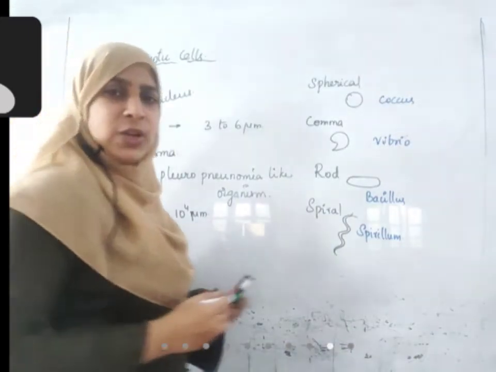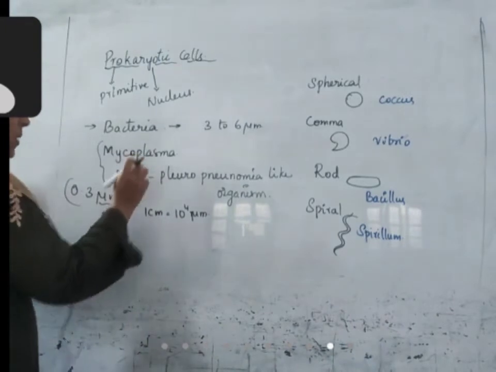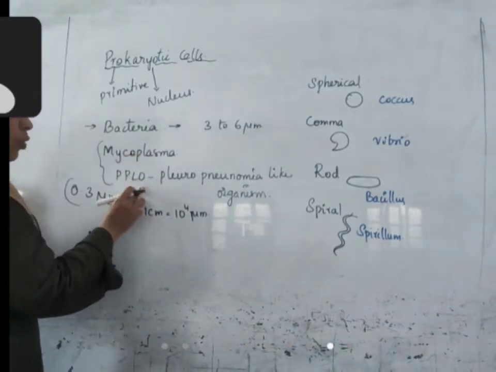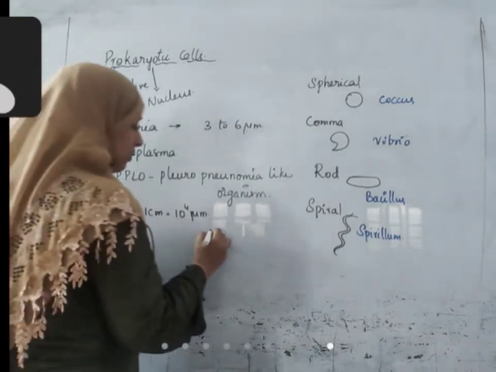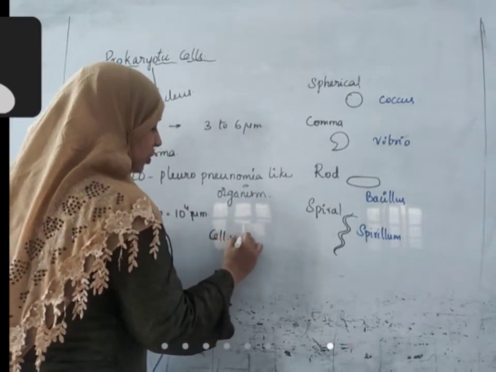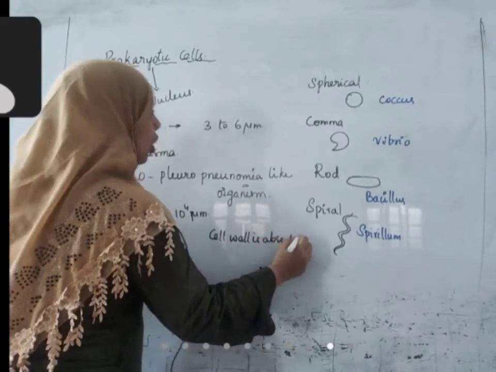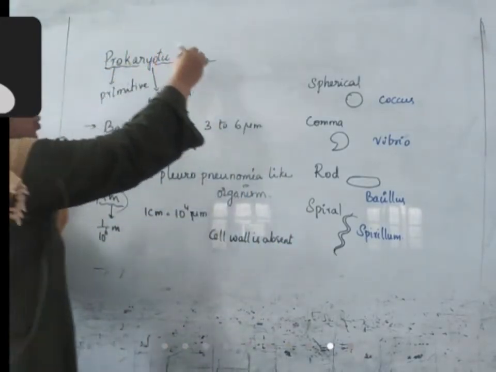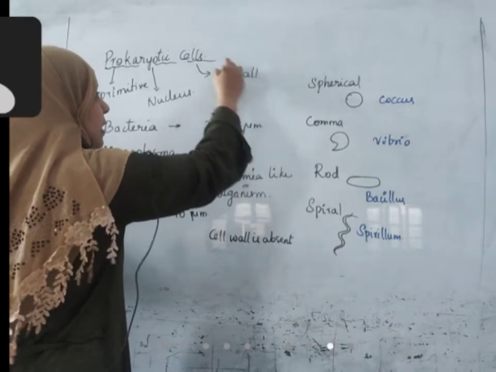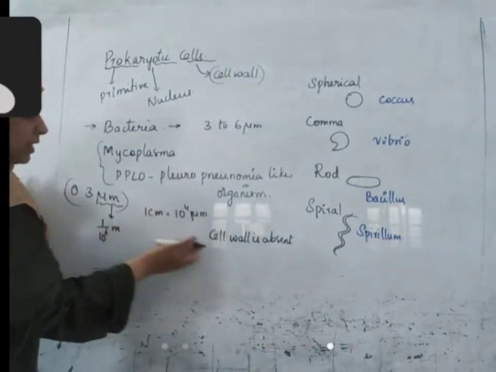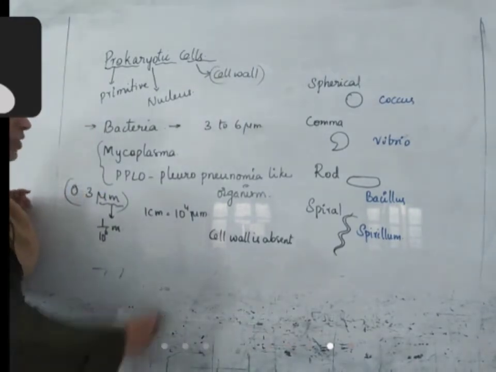So in prokaryotes, we have these different shapes, and mycoplasma or PPLO are more different compared to bacteria because they do not even have a cell wall. I told you already that all prokaryotic cells have a cell wall, but in the case of mycoplasma, they do not have a cell wall, and their shape is not unique.